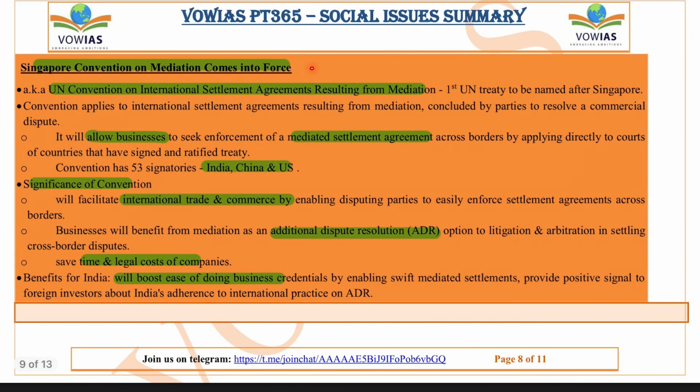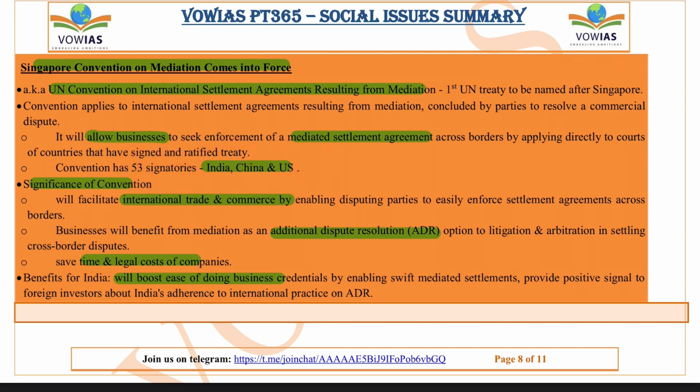Next one is the Singapore Convention on Mediation comes into force. The Singapore Convention on Mediation is also known as the UN Convention on International Settlement Agreements resulting from Mediation, and it is the first UN treaty to be named after Singapore. The convention applies to international settlement agreements resulting from mediation concluded by parties to resolve a commercial dispute, and this will allow the business to seek enforcement of mediated settlement agreements across borders by applying directly to courts. And the convention has 53 signatories including China, US and India.